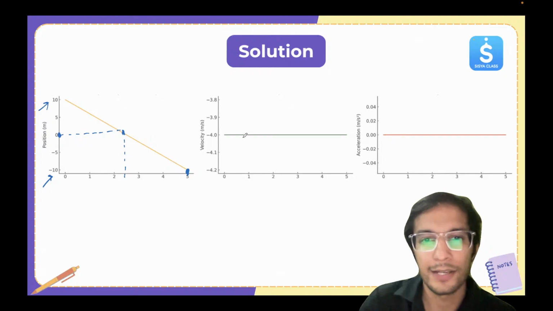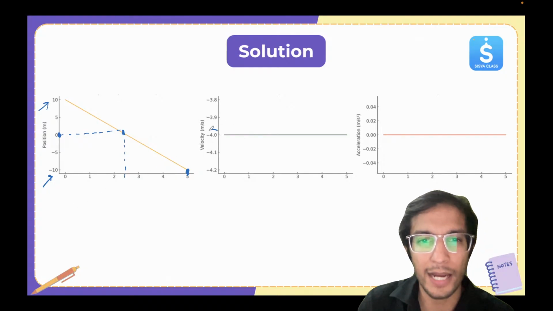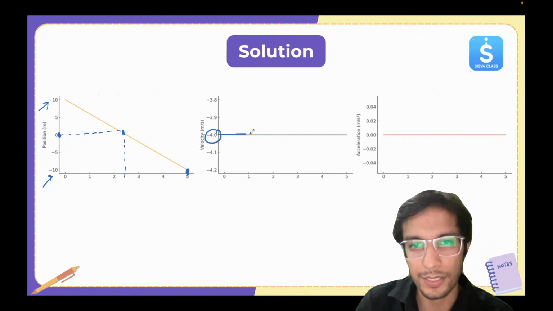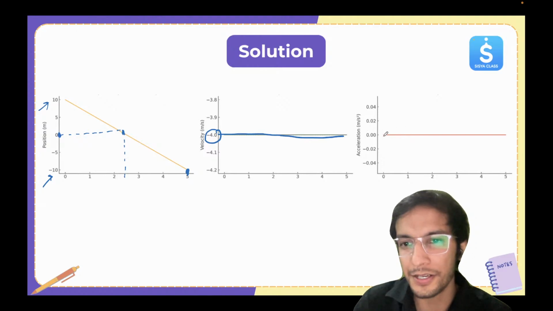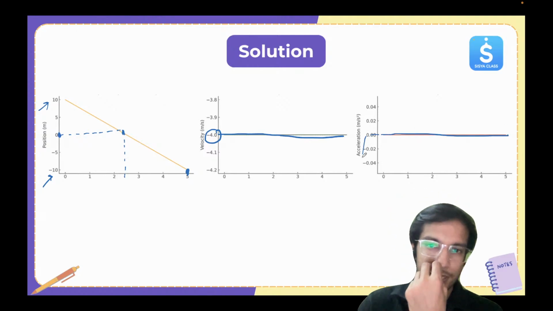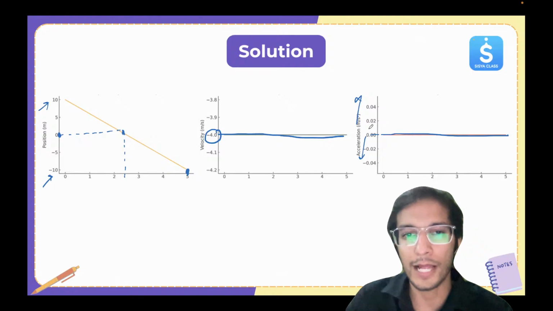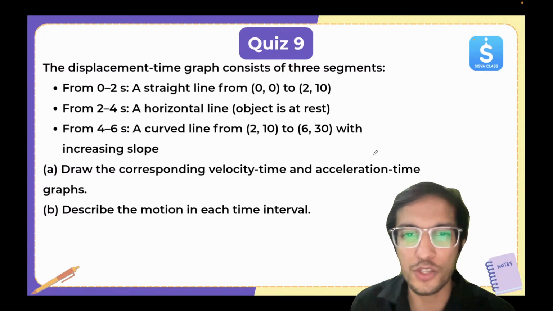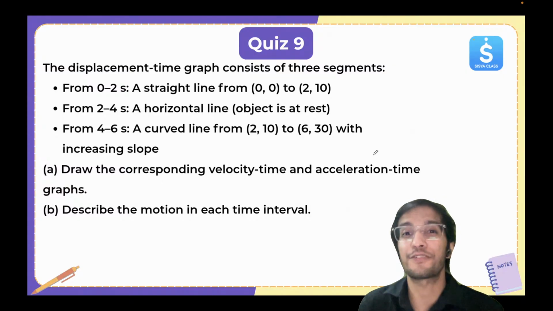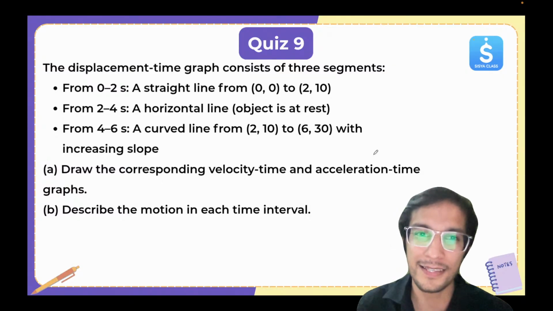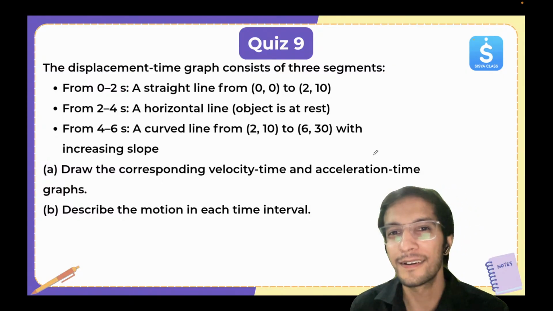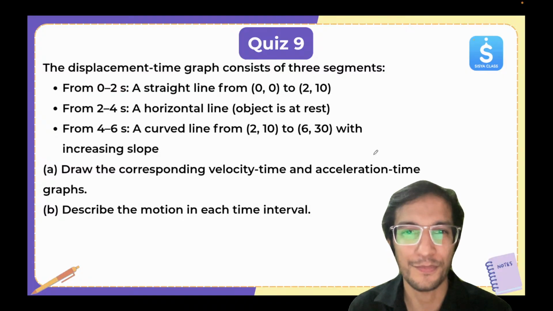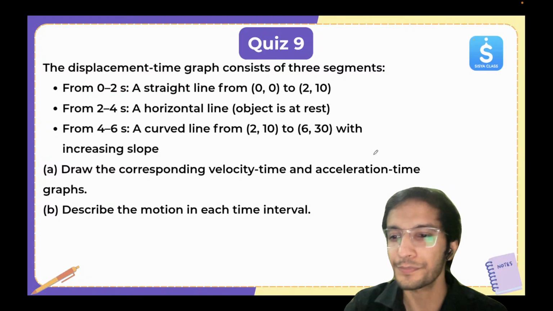Okay. Now for velocity, you can see it's minus 4. That's how it is constant. And for acceleration, it is also 0, you can see. Okay. And here you can see it's negative, it's positive. So that's the correct answer here. Now you can take the screenshot of this one and you can try yourself. Okay. And in next class, I'll be showing you the solution for this. Okay. Take the screenshot, everyone. Very, very important.